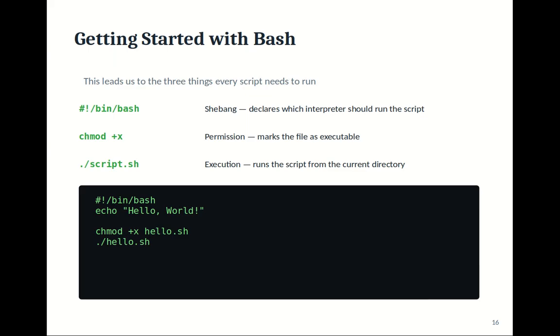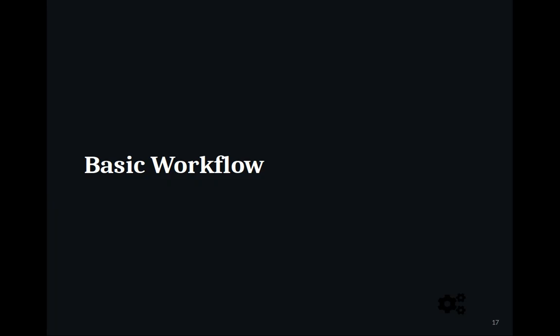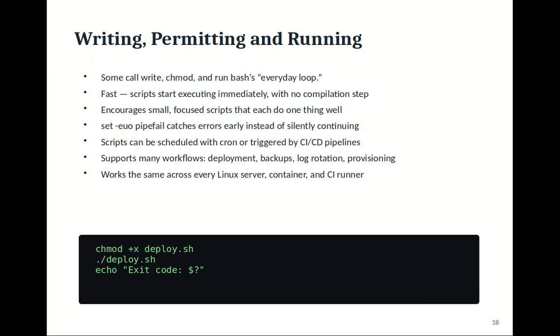Getting started with Bash. This leads us to the three things every script needs to run. Shebang declares which interpreter should run the script. Permission marks the file as executable. Execution runs the script from the current directory. Basic workflow: author a file with some automation in mind, give the necessary permission, practice and implement. Writing, permitting, and running, some call it write, chmod, and run: the Bash everyday loop.